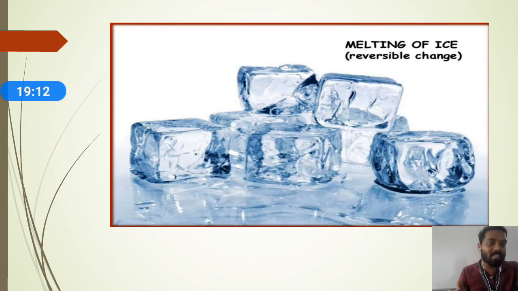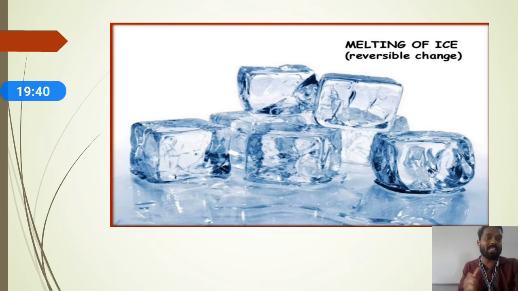Temperature is one of the factors that changes the state from one state to another. Suppose you take ice cubes in a bowl and start supplying heat to them. After a few minutes, slowly the ice cubes will convert into liquid.